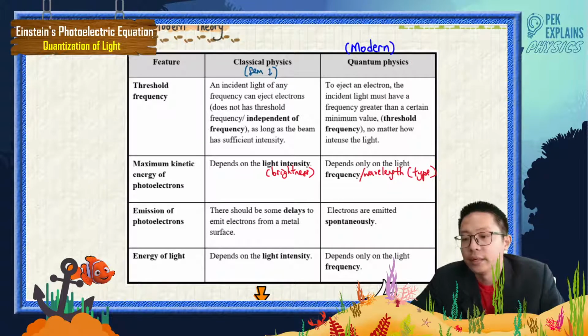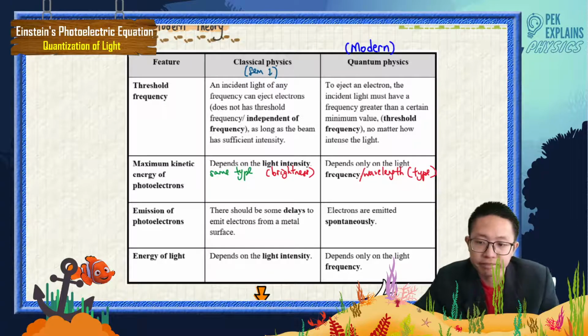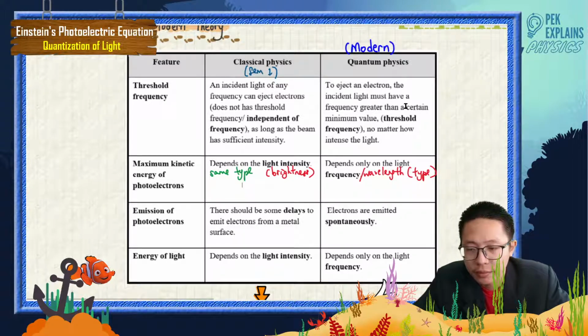When we talk about brightness, it can still be the same type of light, but with different brightness. That doesn't depend on frequency at all.